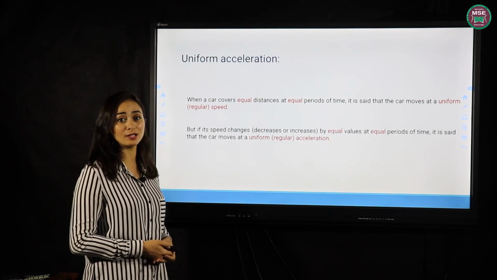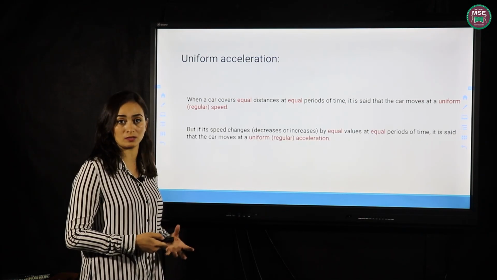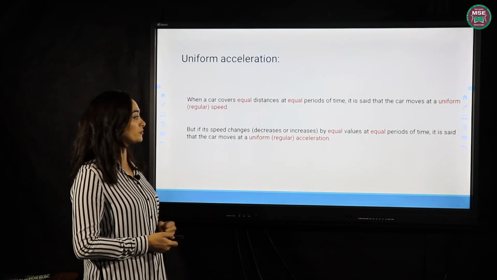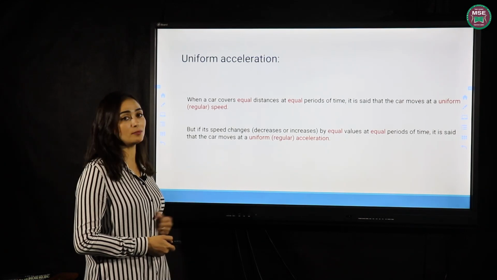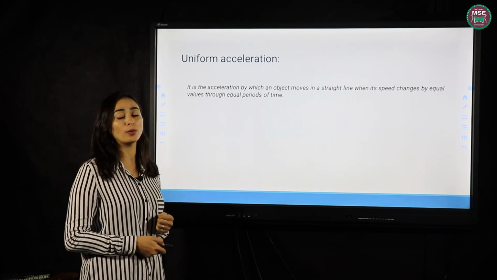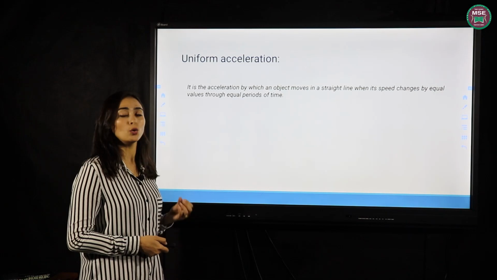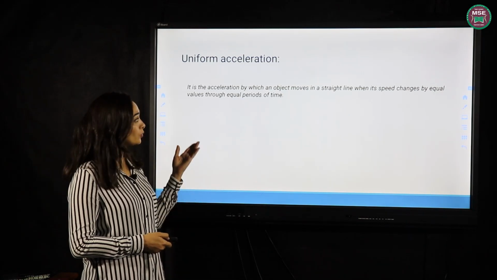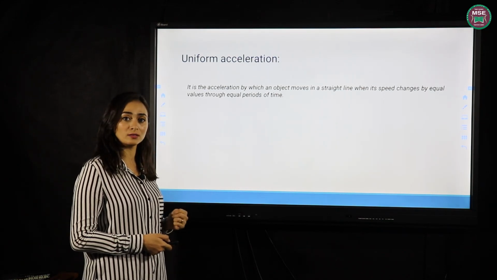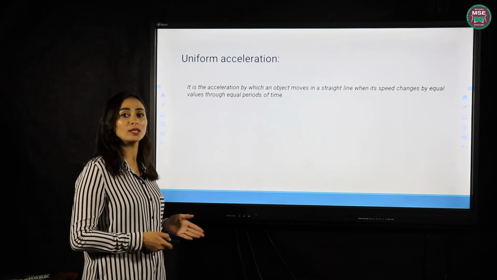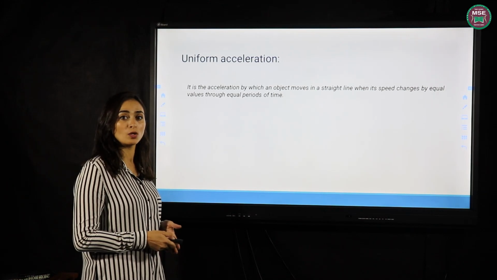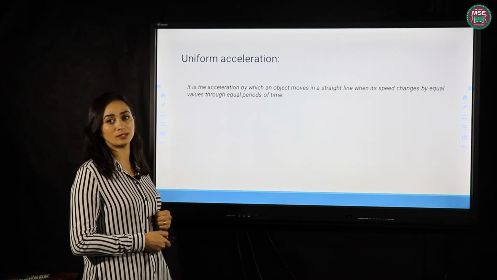While uniform acceleration means the object's speed decreases or increases by equal amounts in equal periods of time. This is called uniform acceleration. Uniform acceleration is the acceleration by which the body moves in a straight line, with its speed changing by equal amounts in equal periods of time. So when the speed changes, we said this is acceleration. When the speed changes by equal amounts through equal periods of time, we say uniform acceleration.